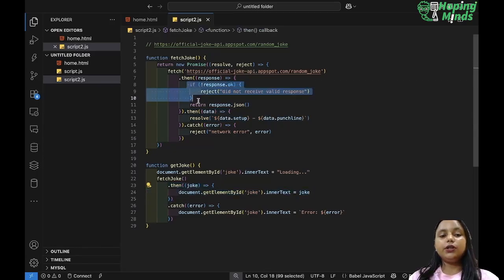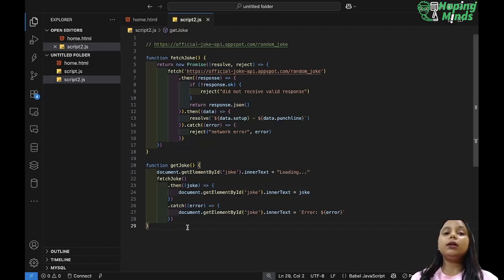If it is rejecting the promise, then this catch will get executed. I hope you are understanding this. I will also tell you to practice this, because in one go you will not understand it. You have to use it multiple times so that you can get the concept. When you do it on your own, you will understand it in a better way.